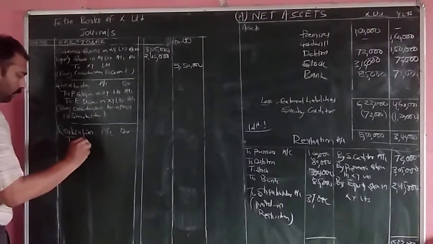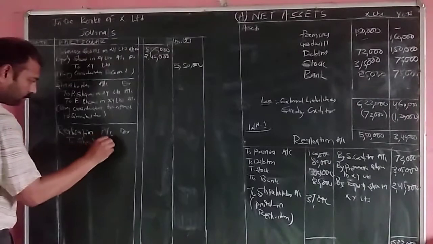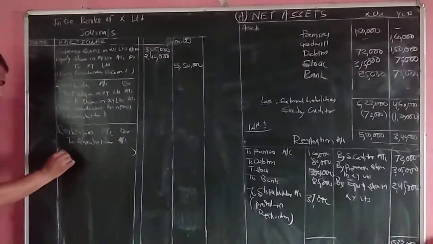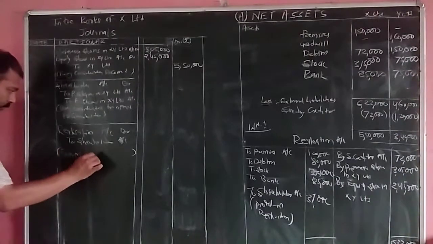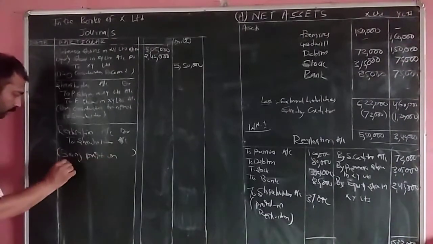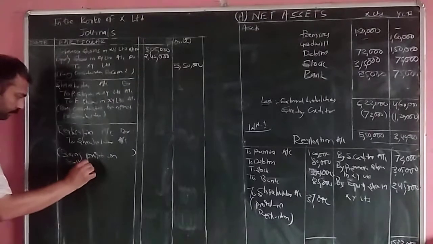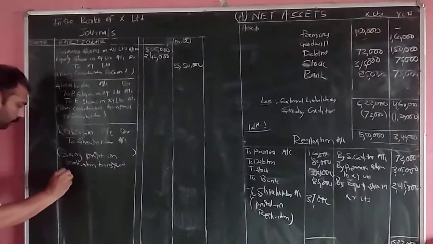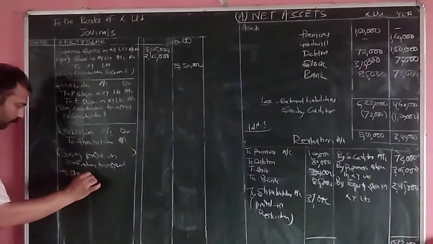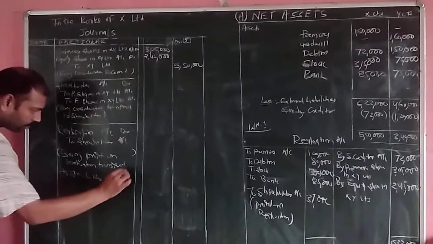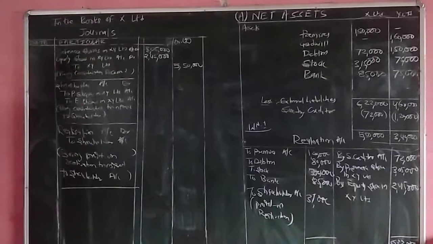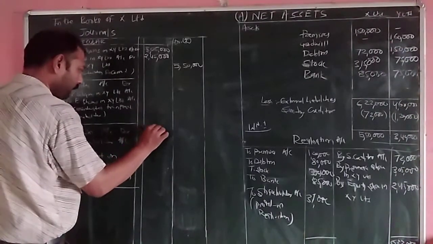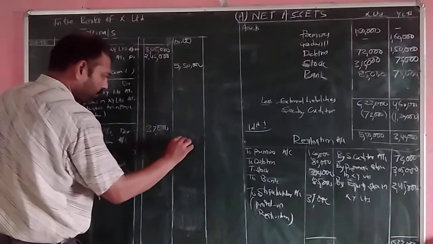To shareholder account, being profit on realization transferred to shareholder account. So the amount of profit is equal to how much? 37,000 and 37,000.